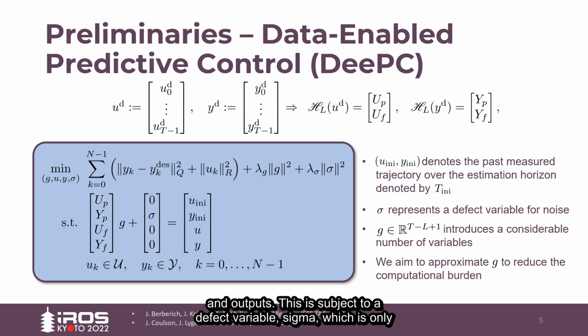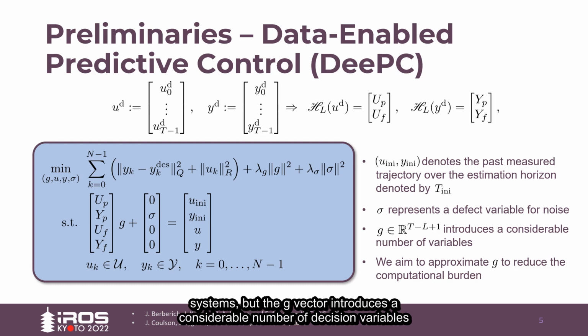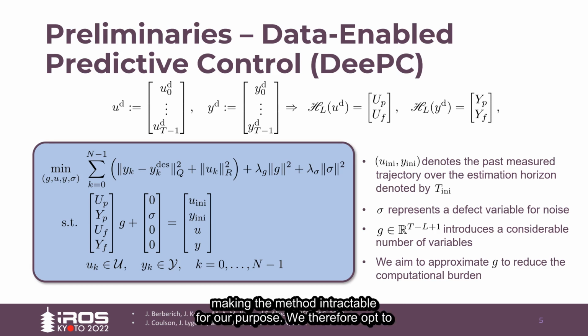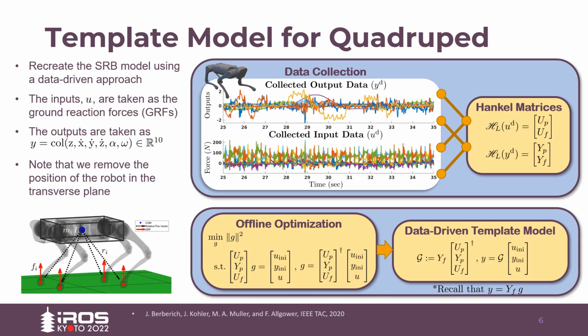This is subject to a defect variable sigma, which is only there for feasibility in the case of noise. This method has been used on various systems, but the G vector introduces a considerable number of decision variables, making the method intractable for our purpose. We therefore opt to approximate G such that it can be removed as a decision variable.